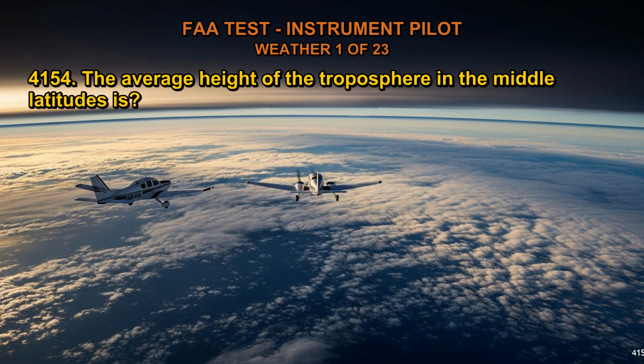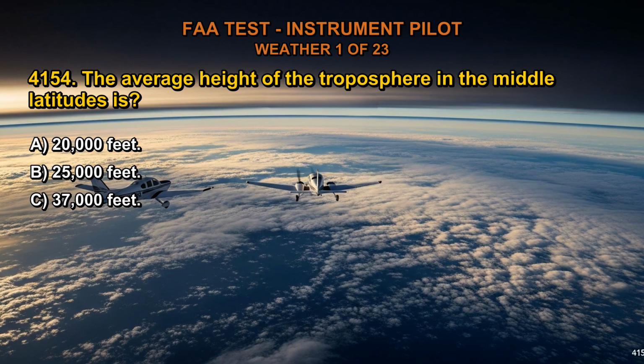4154. The average height of the troposphere in the middle latitudes is A. 20,000 feet. B. 25,000 feet. C. 37,000 feet.